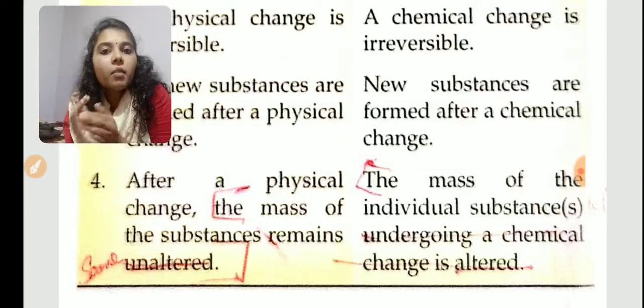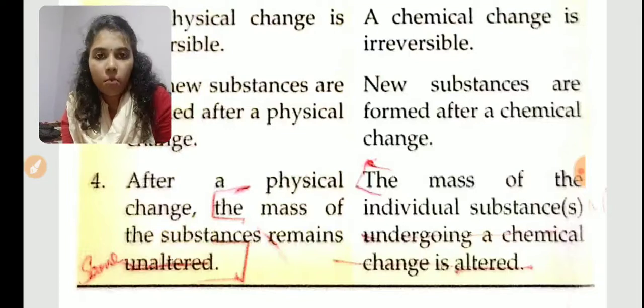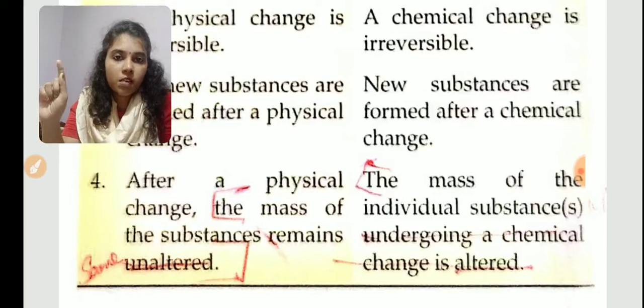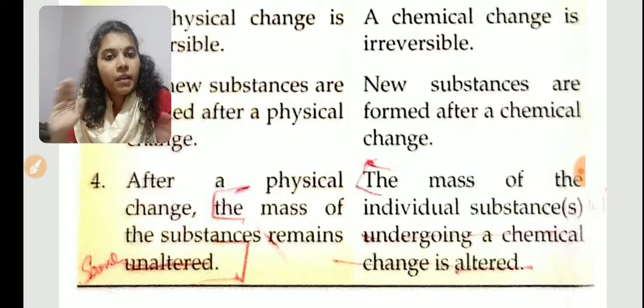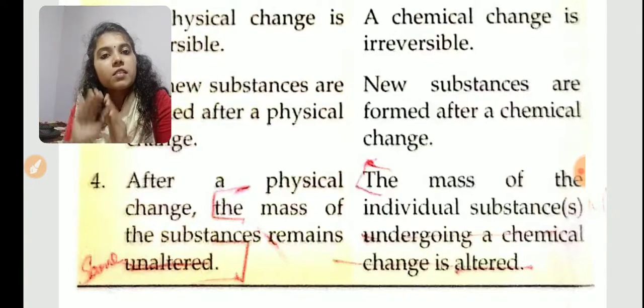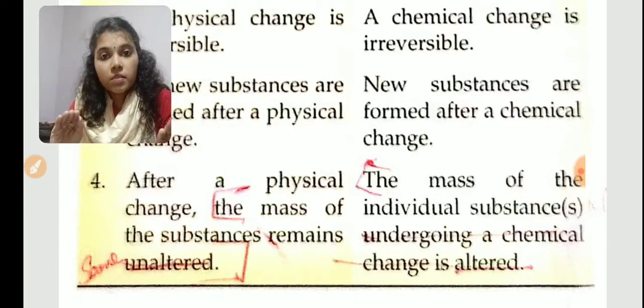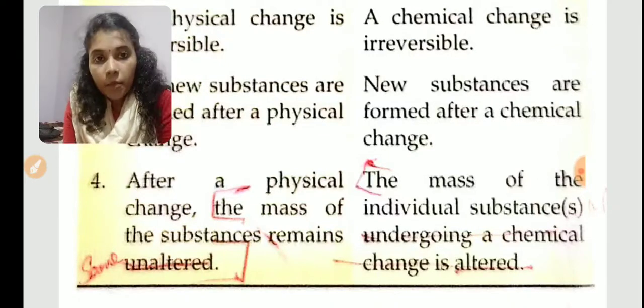But the total mass of the paper and oxygen and the total mass of the ash powder, carbon dioxide and water vapor is the same. But individually, if I take the mass of paper and the mass of ash, is it the same? No. The mass of the individual substance is different. In a physical change, the mass of the substance is always the same, but in a chemical change, the mass of the individual substance will be different. Understand this table? You have to study. Very important question. Last year also it was there in the exam.